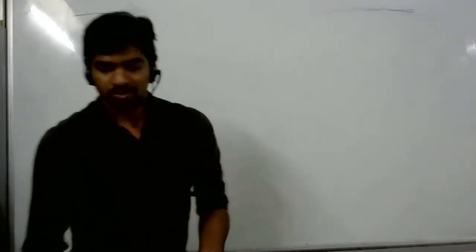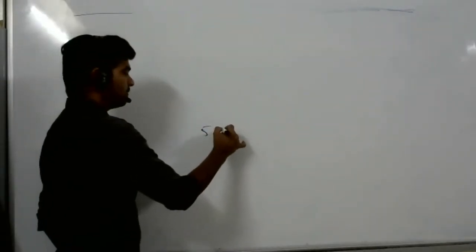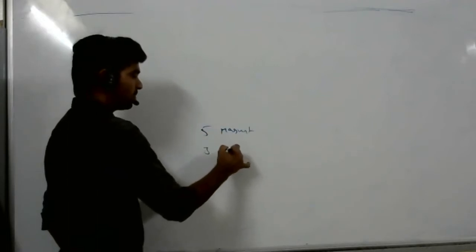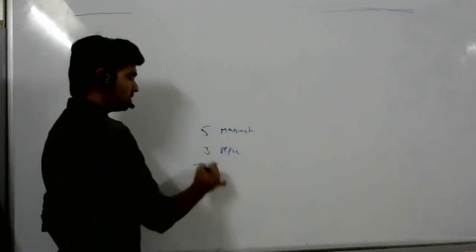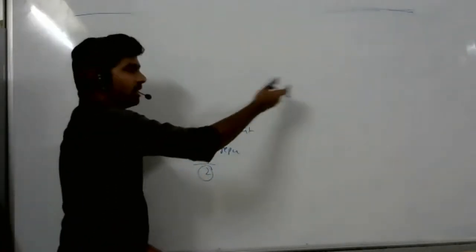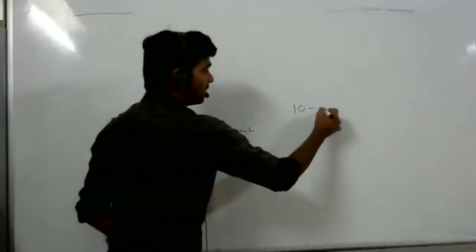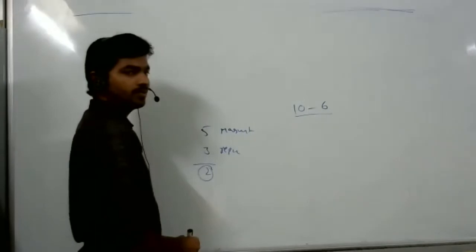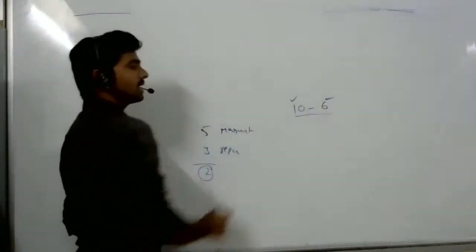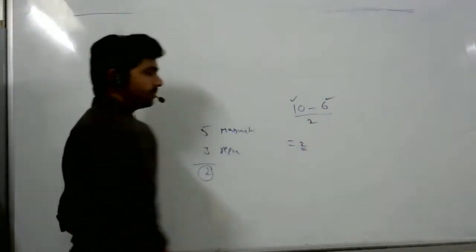Suppose 5 magnitude of attractive forces are there and 3 magnitude of repulsive forces, then the resultant is only 2. This 2 is responsible for the chemical bond. The same thing applies here. Suppose the number of electrons in bonding molecular orbitals is 10, but the anti-bonding molecular orbitals also have electrons. Because of that we consider repulsion and attraction, and it gives bond order 2.